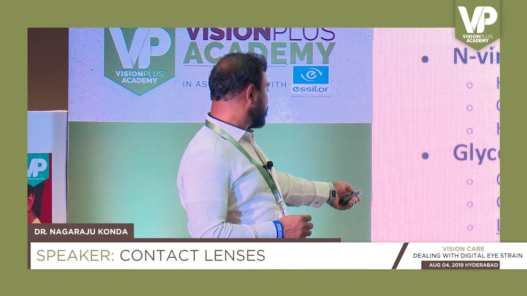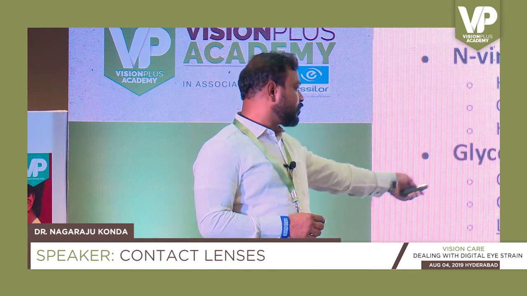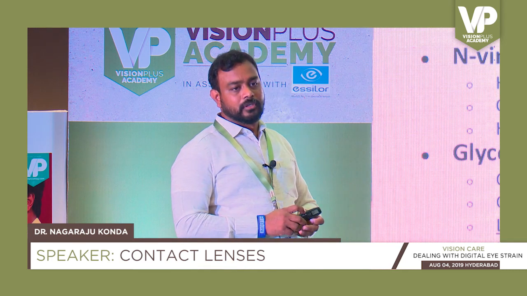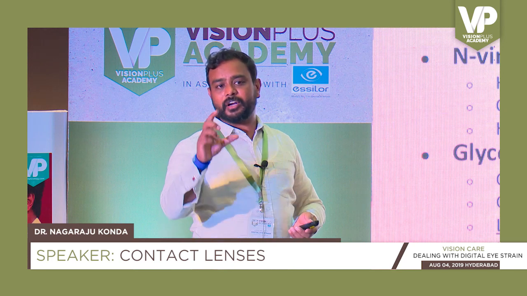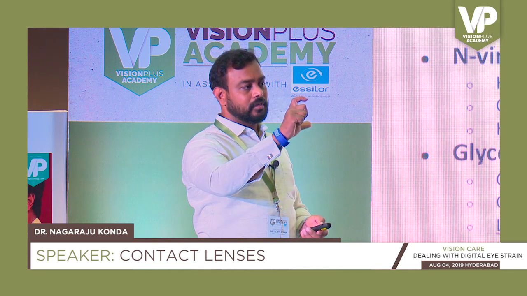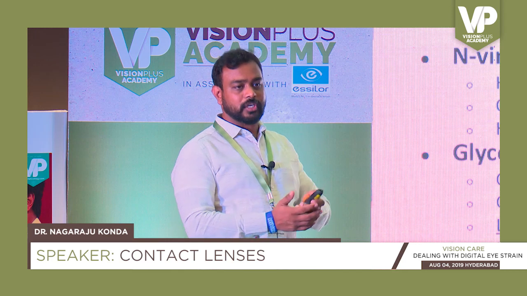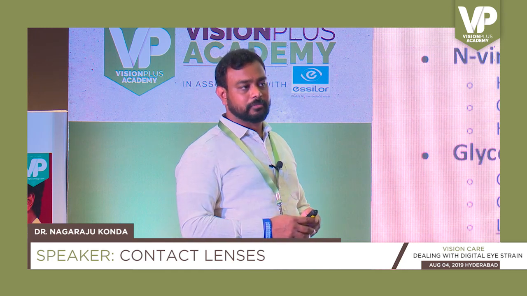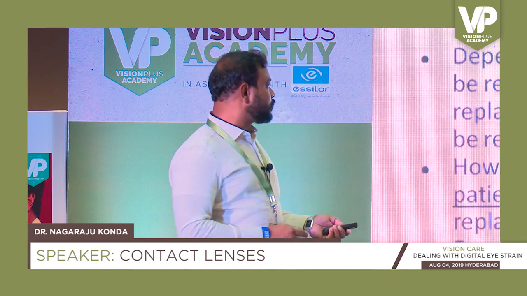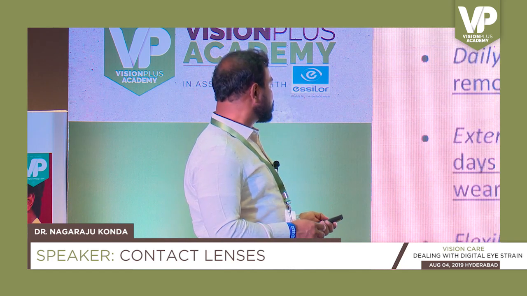Okay. And anything like PVA also increases water content. Okay. So look for these things. You may not get that on the pack of the lens. You may need to Google it to find out what is there in that lens material. So these ones also will help you to improve the patient's comfort.